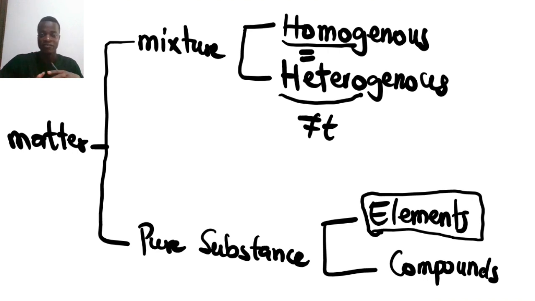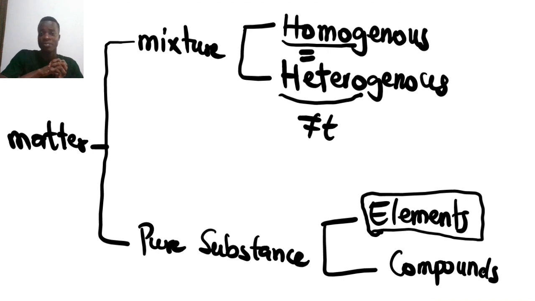So basically, understand that mixtures are substances that combine in indefinite ratio, and they may be homogeneous or heterogeneous. But pure substances are purely on their own: elements and compounds. A compound is a combination of elements but in a definite ratio, but a mixture is a combination of elements in indefinite proportion. One difference between a mixture and a compound is the proportion that we talked about.